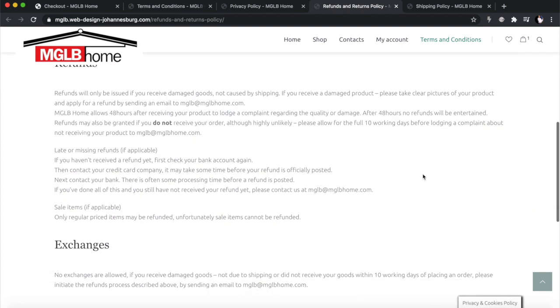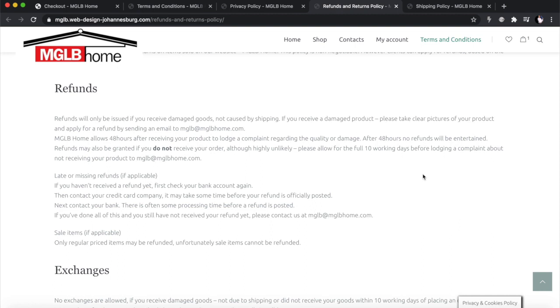So in here, I'm very clear about how refunds work, okay? We will give you refunds if you don't receive your whatever. If you ordered something and it never arrived, we will refund you, right? And be very clear about how you will track that as well, because we made sure we are only going to be using registered couriers that track every item from the time it leaves our warehouse to the time it arrives at the client's place. It's being tracked. At any point, I can go online and see exactly where the product is. And when the client signs for it, there's even a picture they take of the client signing for the order and attach it to the whole service.